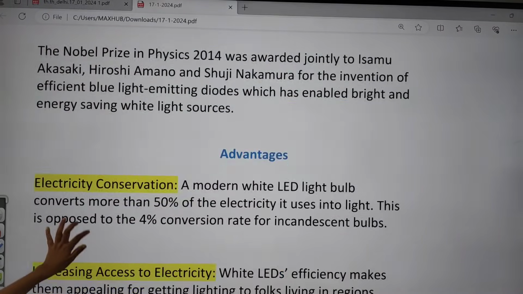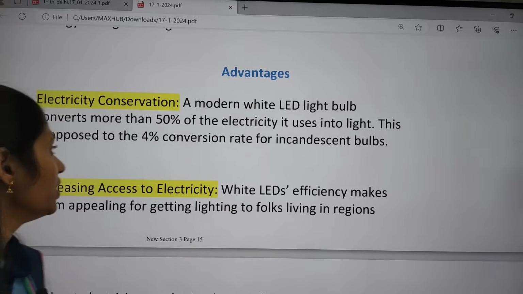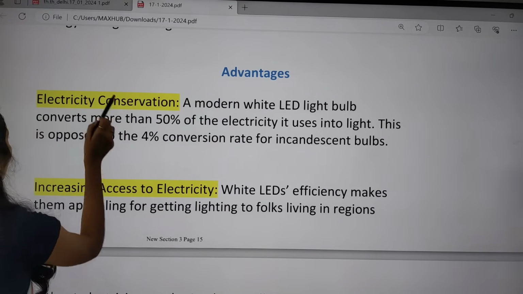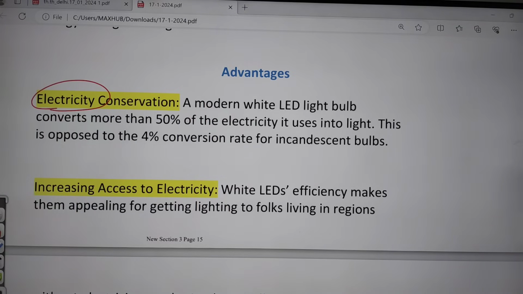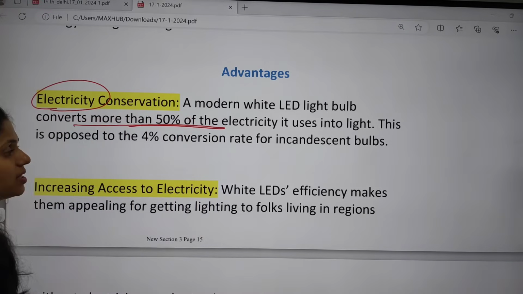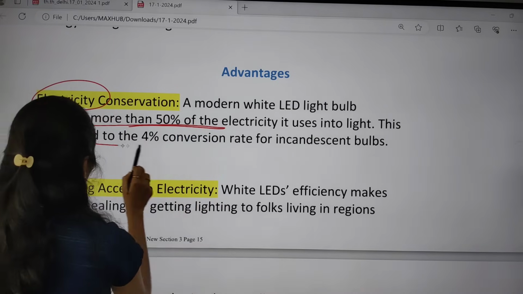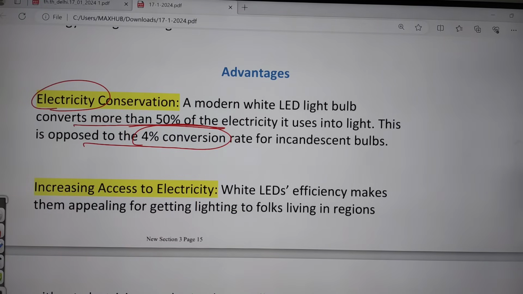So what are the advantages of using LEDs? The first and foremost thing is that we can conserve electricity. Modern white LED bulbs convert more than 50% of the electricity they use into light, as opposed to a 4% conversion rate for incandescent bulbs.